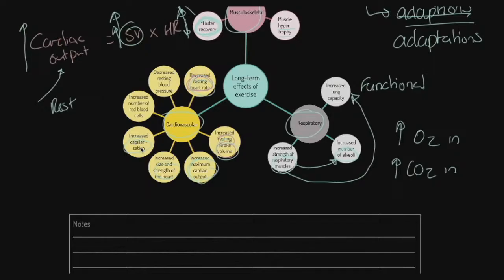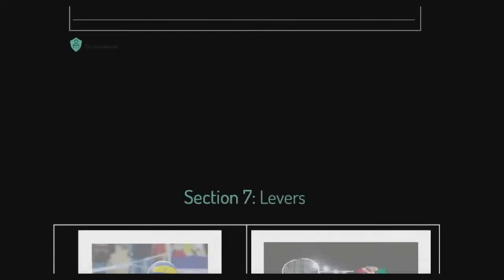So what does that mean? We get greater gaseous exchange, greater oxygen in, greater CO2 out. We can work at higher intensities aerobically. Kate, our triathlete, can actually work at a higher pace, and she won't go into that anaerobic fatigue at that point. We get more red blood cells, which of course are for oxygen transportation, therefore greater delivery, and we get a decreased resting blood pressure. The blood vessels put up less resistance; they're able to dilate and open more. So that's obviously a strength as well. Those are our long-term effects of exercise, folks.